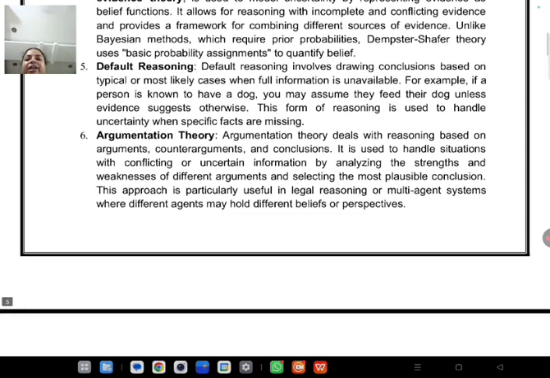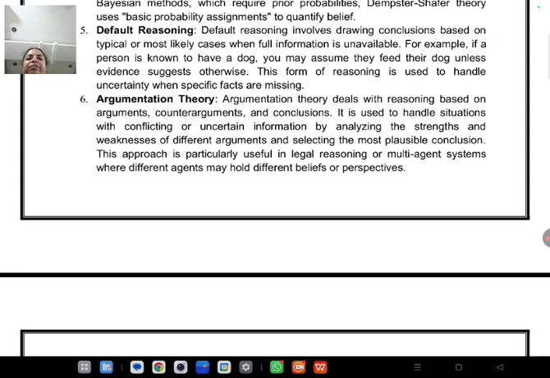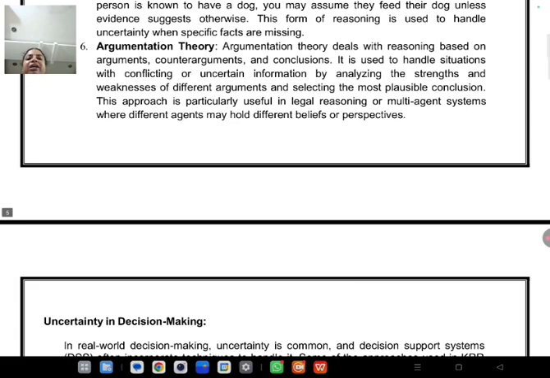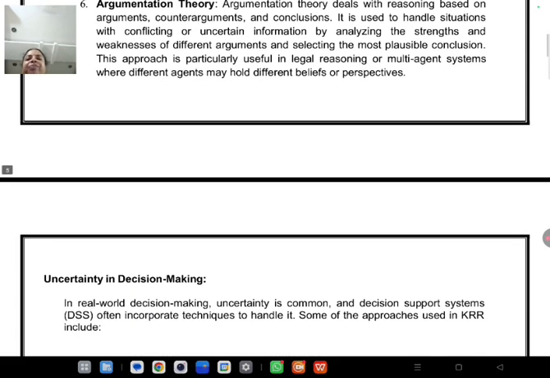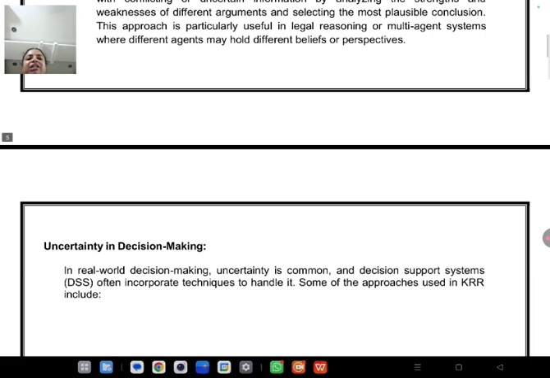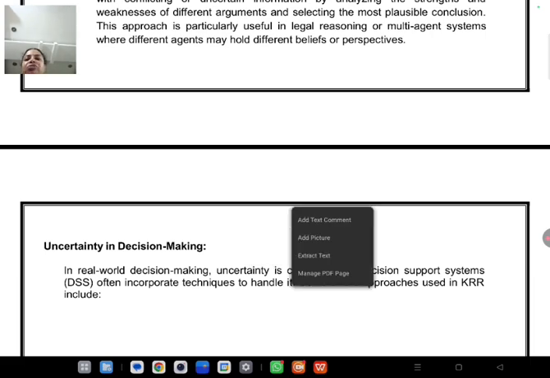Next is argumentation theory. Argumentation theory deals with reasoning based on arguments. Based on the arguments of two or three persons or a group of people, we can say whether the information is true or false. If most of the people argue that the information is true, you can say it is true; otherwise you can say it is false. Here we have counter arguments and conclusions, analyzing the strengths and weaknesses of different arguments and selecting the most plausible conclusions.